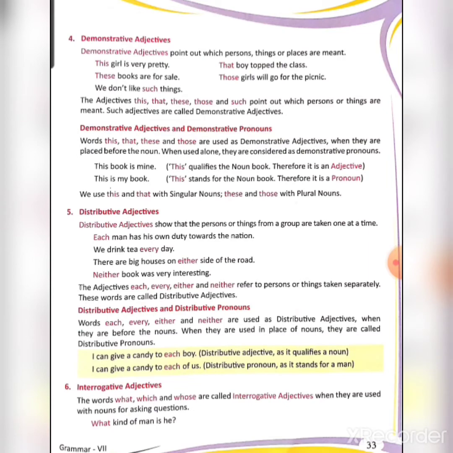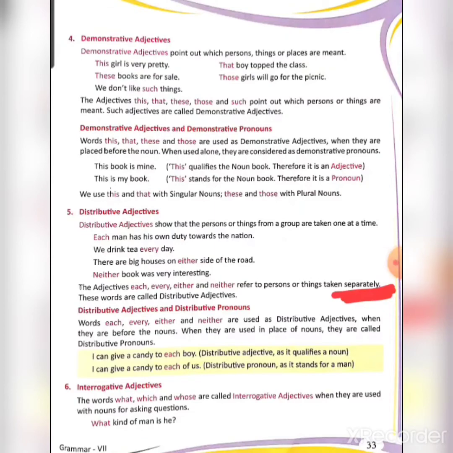So neither is a distributive adjective. So in short, we can say the adjectives each, every, either, neither refer to persons or things taken separately. So the keyword here is separately. When you take things separately or one at a time, they are known as distributive adjectives.